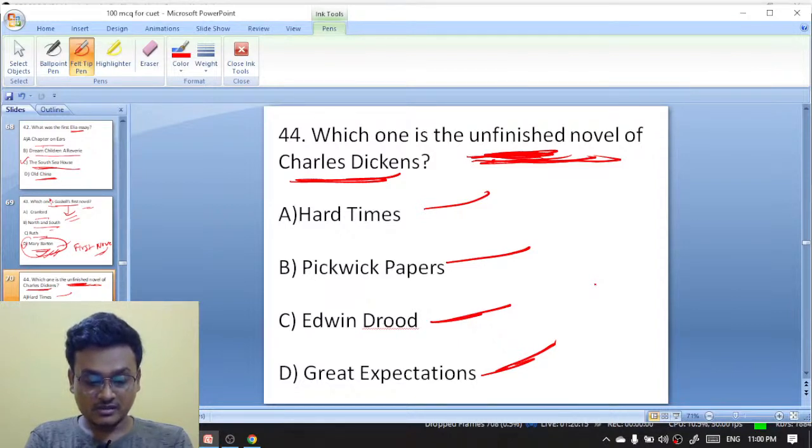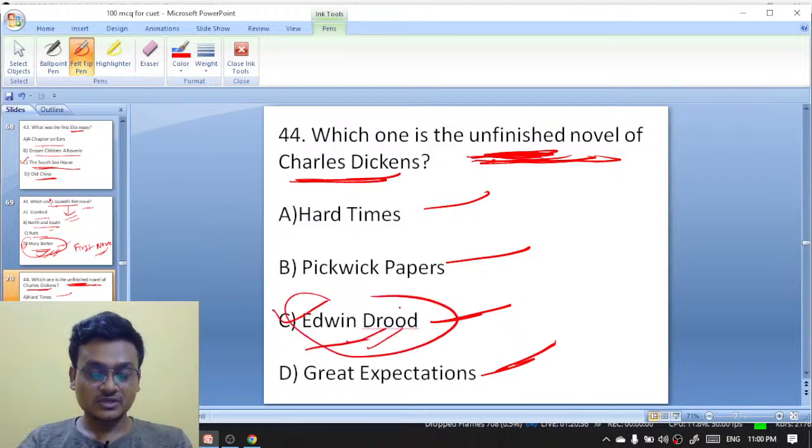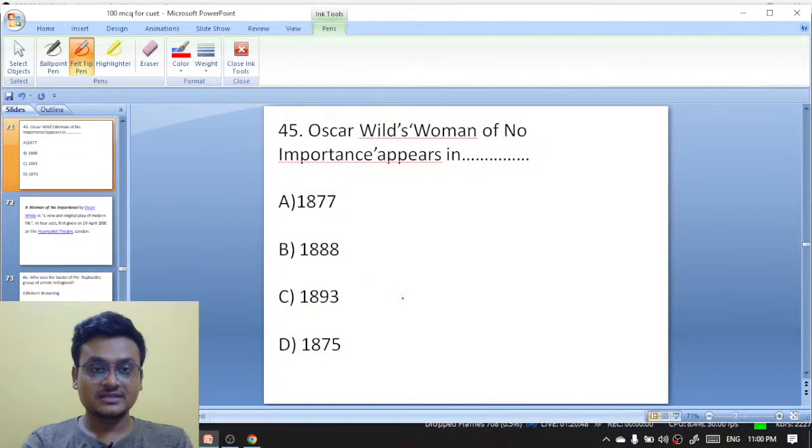Excellent. It is Edwin Drood, the unfinished novel of Charles Dickens. C is the right answer. Edwin Drood is the right answer.